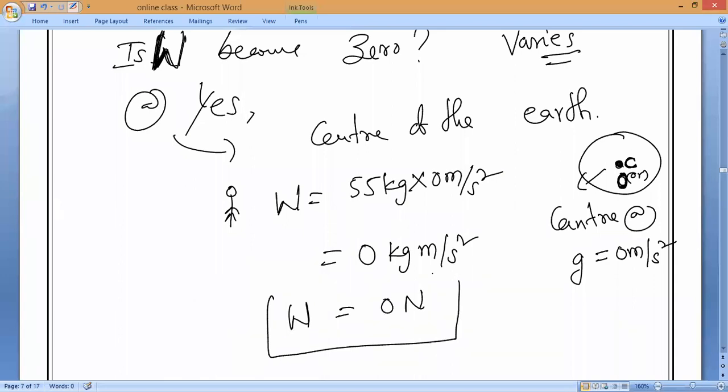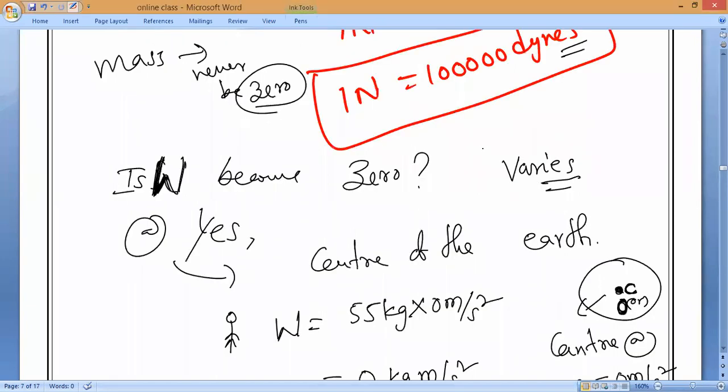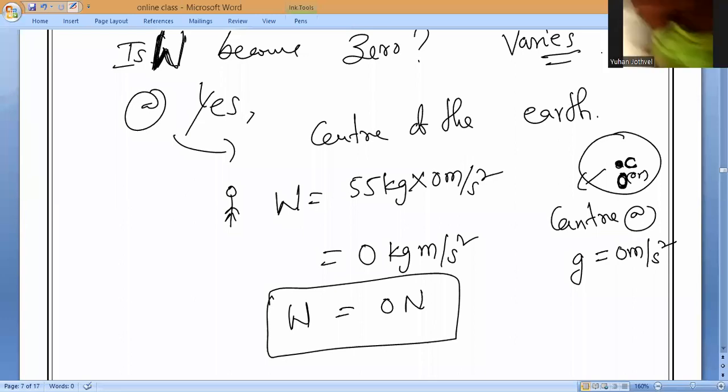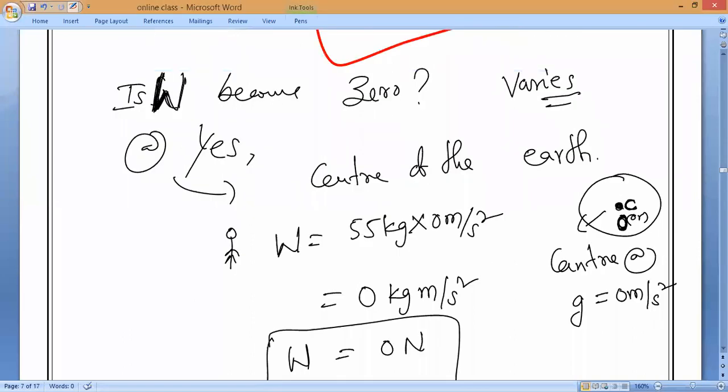So her weight at the center of any planet, where the g value is 0, is 0. So weight can become 0 in some cases, exactly when you go to the center of the earth. That is what you have to remember.